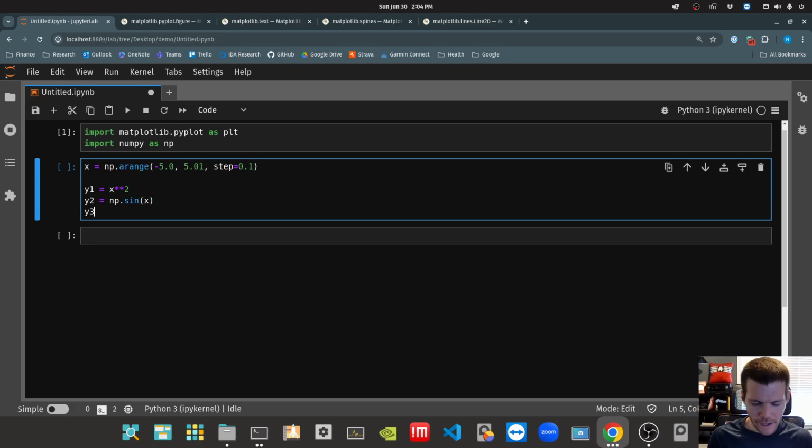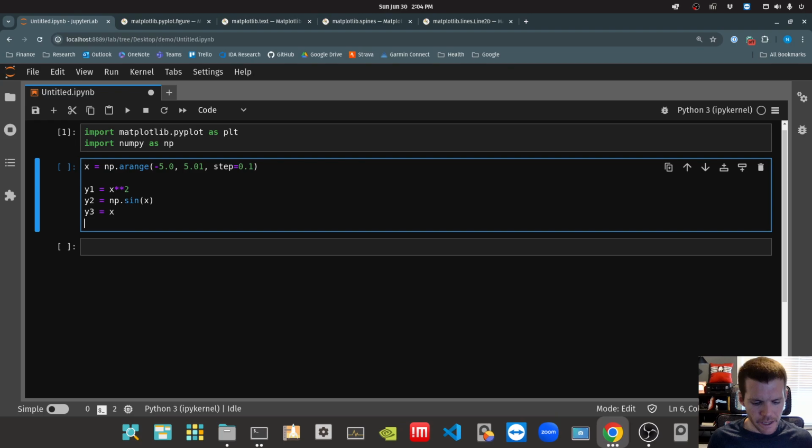I'm going to make a y3, which is just equal to x, so it'll just be a line. And then let's make a y4, which is going to be equal to y1 plus y2. So just generating some various series. We've got these 4 series, y1, y2, y3, y4, all based off common x values. And let's say that we wanted to plot all of these on a single plot.